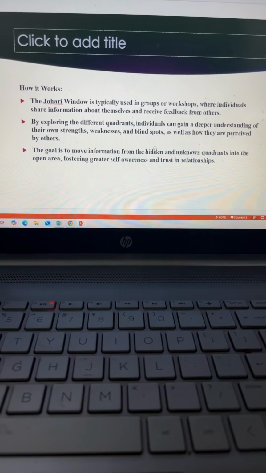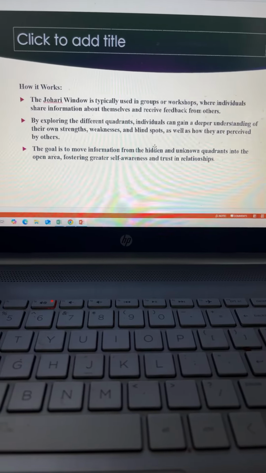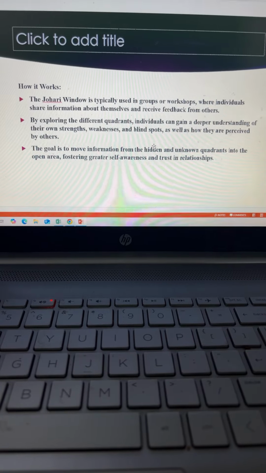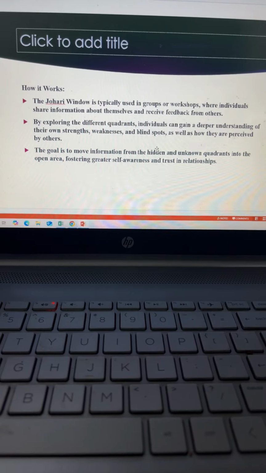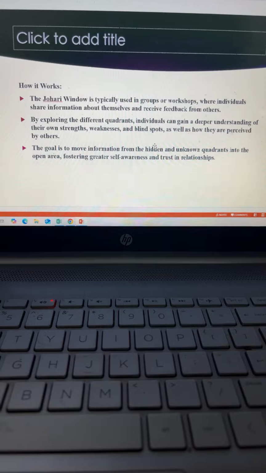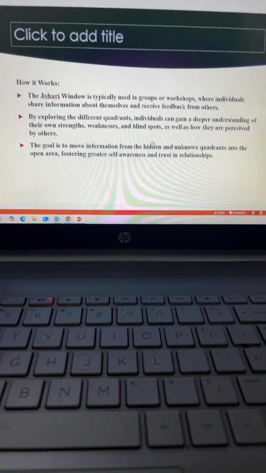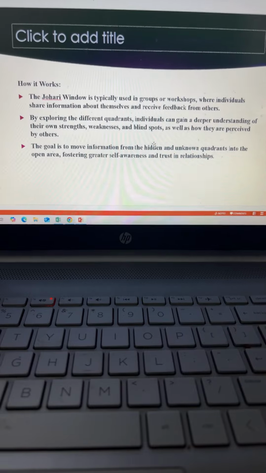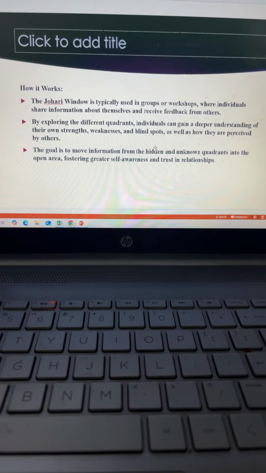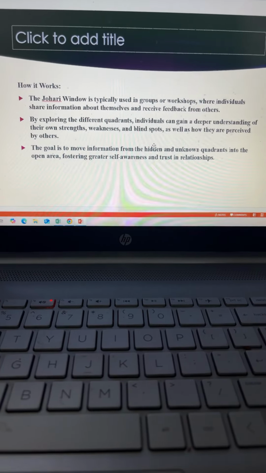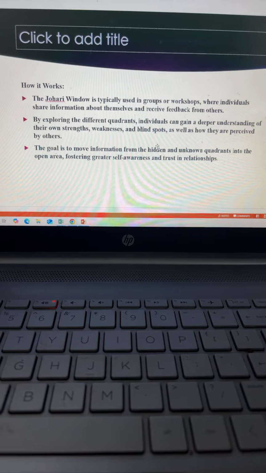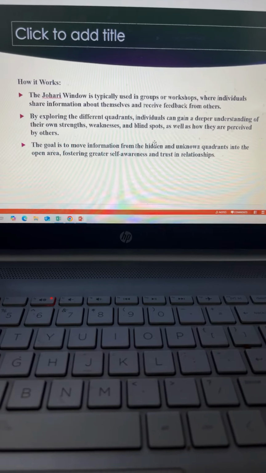The goal is to move information from the hidden and the unknown quadrants into the open area, because the personality traits which are hidden till now, we need to explore those talents and make others aware about that, and build trust in the relationship. So this is why the Johari window works.